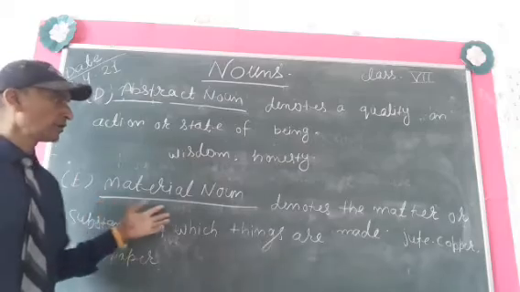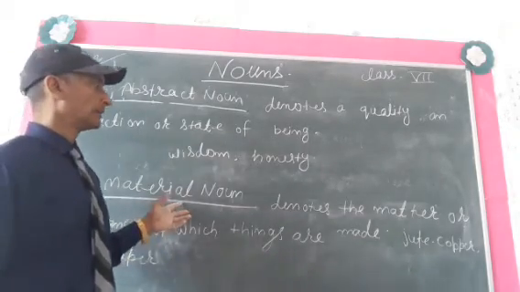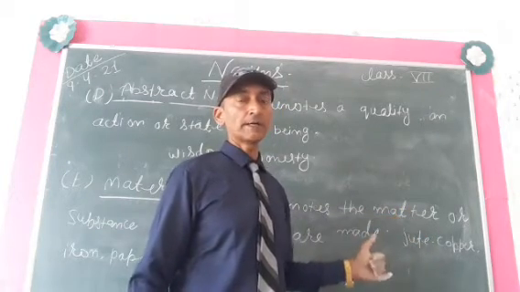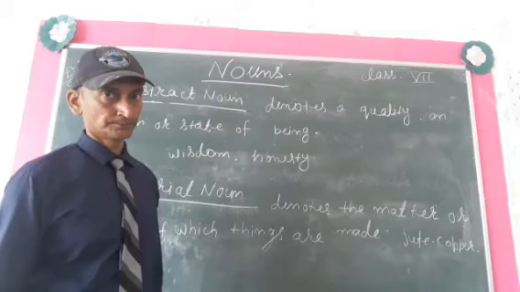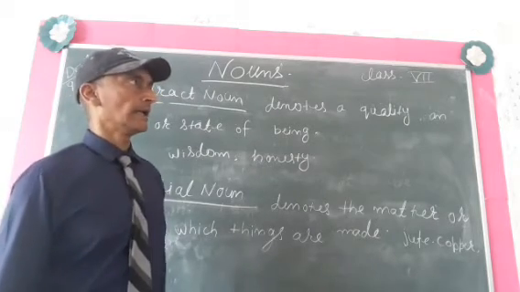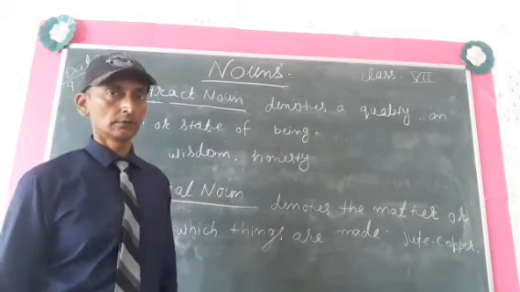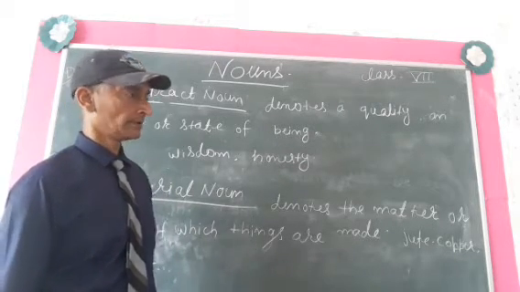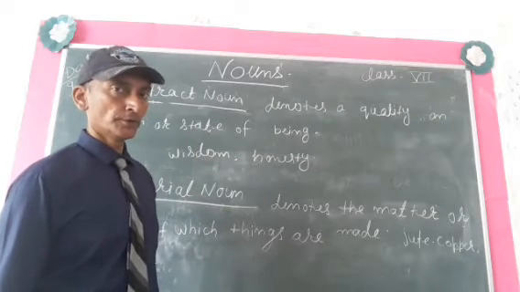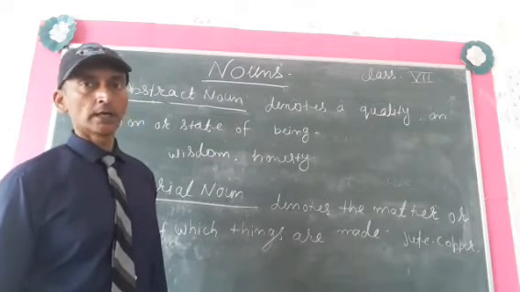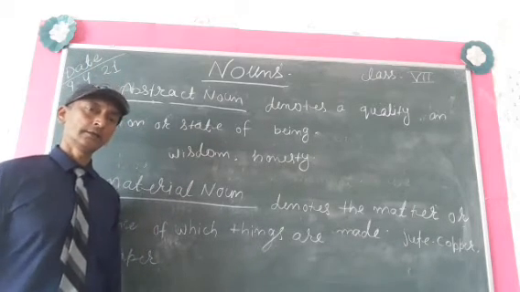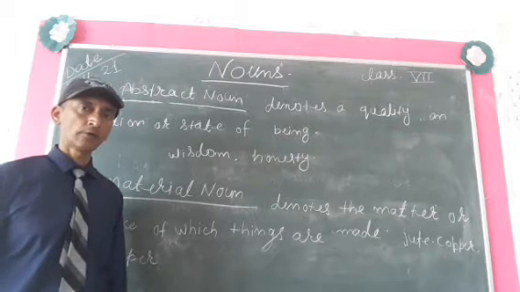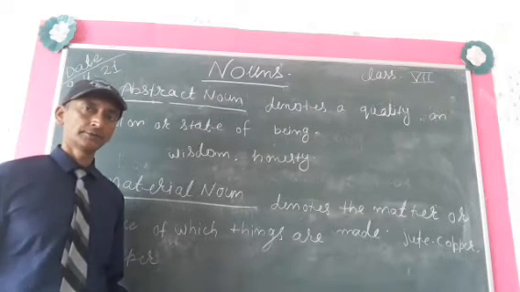And the fifth one is material noun. Material noun denotes the matter or substances of which things are made. Okay. Examples of material noun are paper, wood, copper, jute, iron. These are examples of material noun. Okay, material, substance.